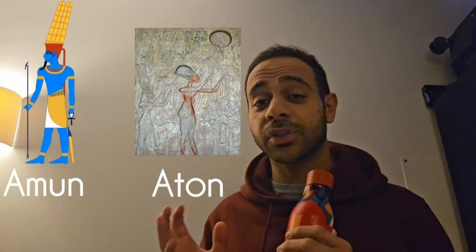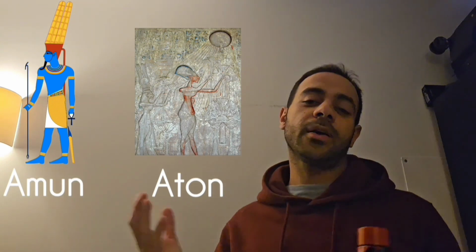So what? It's not a big deal. Actually, it is a big deal because names in ancient Egypt have great political and religious significance. So for example, Amenhotep means Amun is satisfied, referring to God Amun. But Akhenaton means effective for Atun, referring to God Atun, which is the disk of the sun.